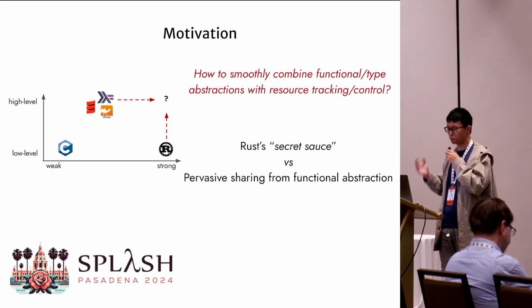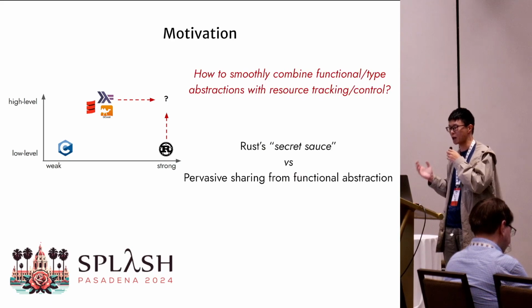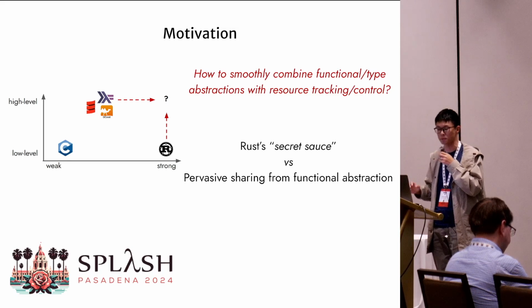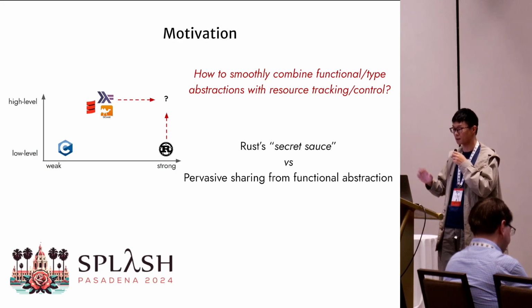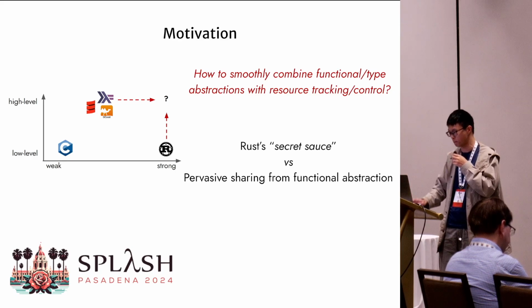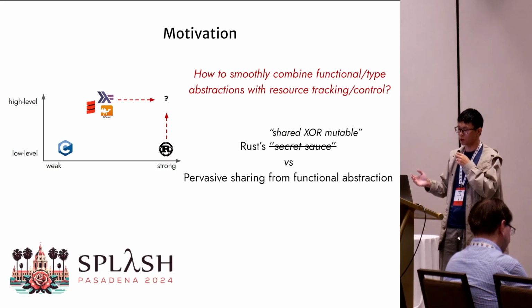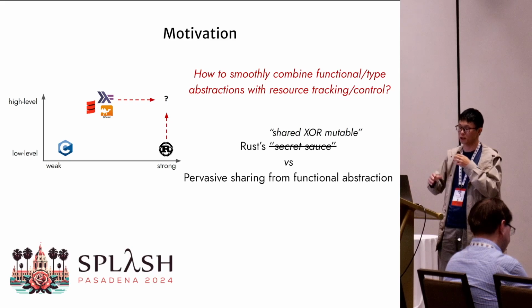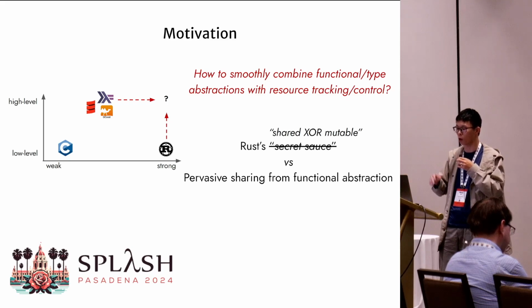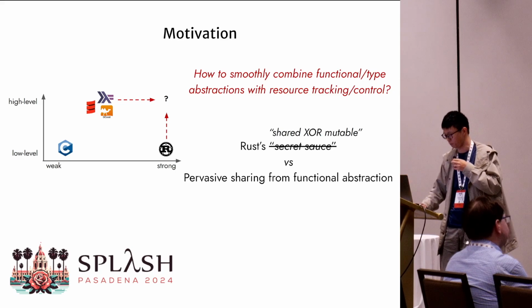Despite all these proposals on combining functional abstractions and resource tracking mechanisms, there's an inherent tension between Rust's secret sauce and the pervasive sharing style of programming. By Rust's secret sauce, we mean its shared-xor-mutable principle. A resource in Rust can either be shared or be mutable, not both.